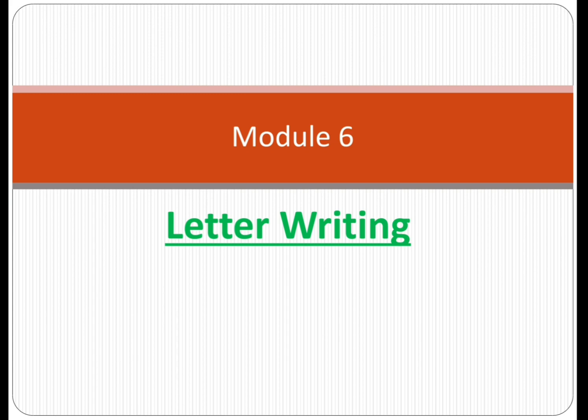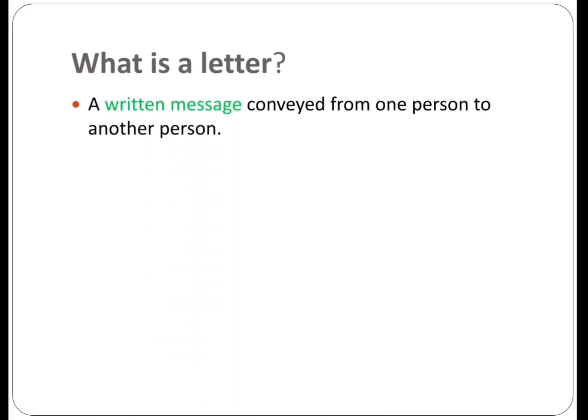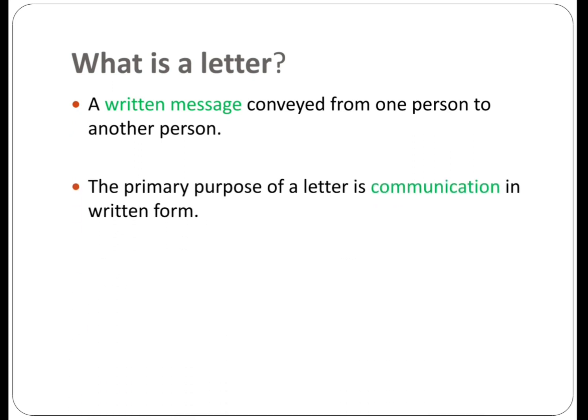Welcome to the 6th module of English. In this module, I will teach you how to write an informal letter. First of all, let me tell you what is a letter and what is the purpose of a letter. Well, children, a letter is a written message conveyed from one person to another person. The primary purpose of a letter is communication in written form. Usually we write a letter on a piece of paper and then we post it in the letter box, and that particular letter is taken by the postman and delivered to that person.